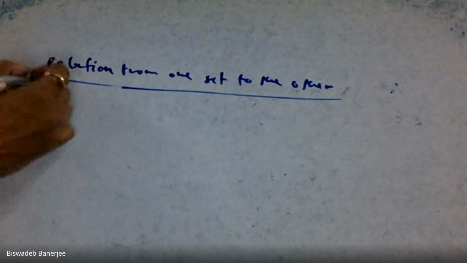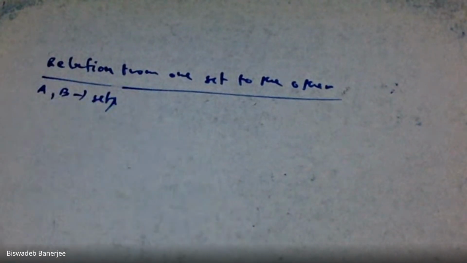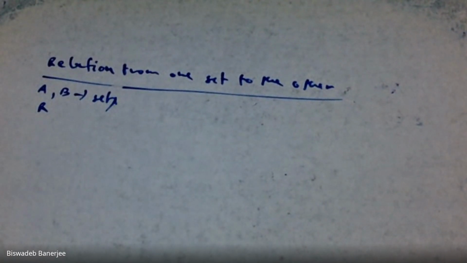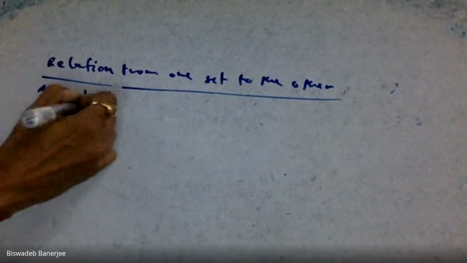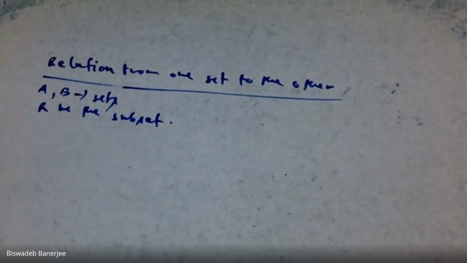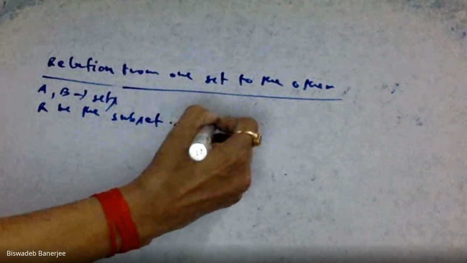Suppose A and B are two sets, and let R be a subset of A cross B.